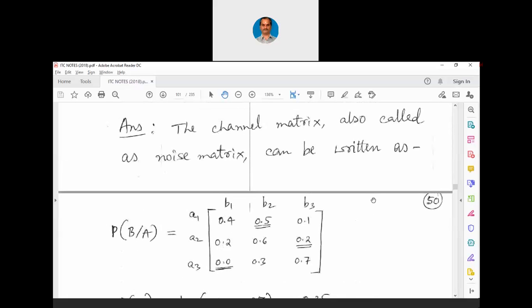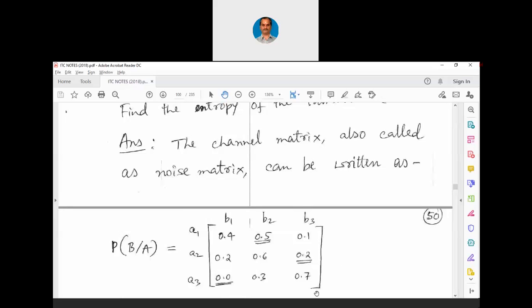You will just look at this noise matrix or channel matrix. Why is it called a noise matrix here? Because what is noise here? From left to right, you visualize this diagonal. Except for the diagonal, all other things are noise only, no? Now B2 slash A1 is basically because of the noise only. B3 slash A1 is also because of the noise only. Similarly, B1 slash A2 and B3 slash A2. Similarly, B1 slash A3, B2 slash A3. They are all basically because of the noise only. That is why this is also called a noise matrix.